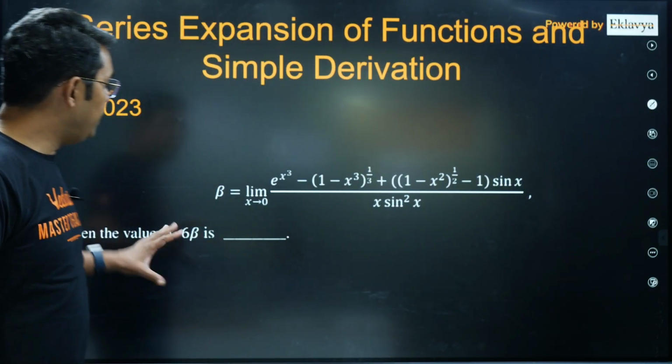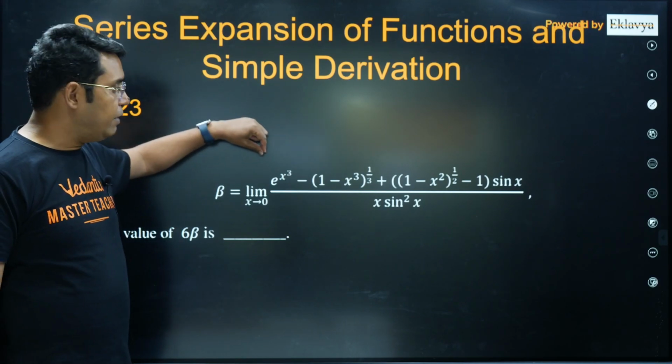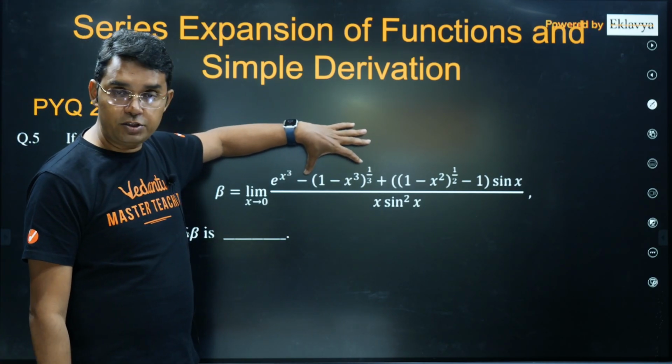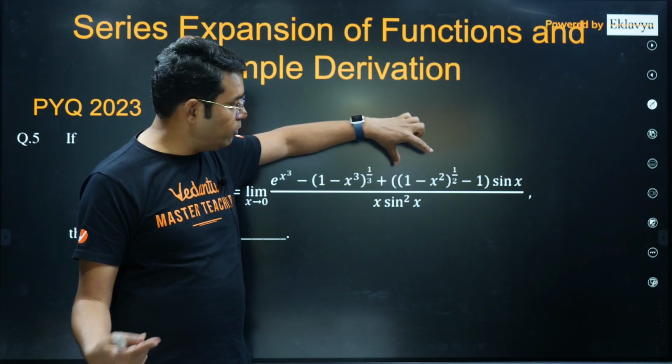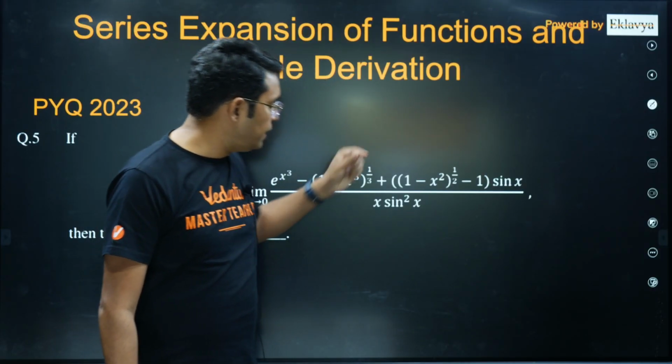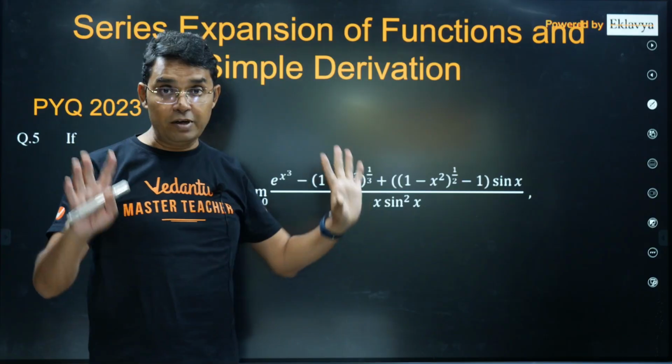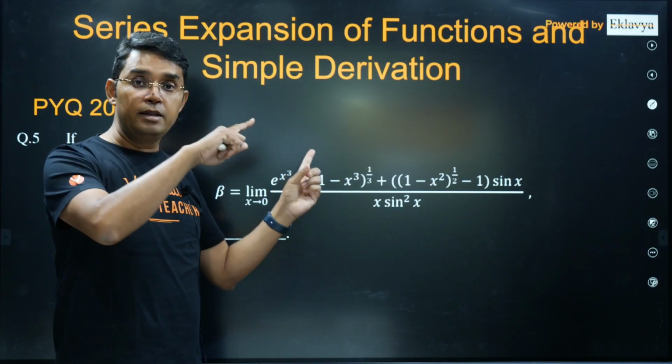Now you can see here what expansion I will be needing: e power x, binomial expansion for any index, binomial theorem for any index, and sin x, and x into sin square x. Now once again, let me remind you what I did in the previous question.